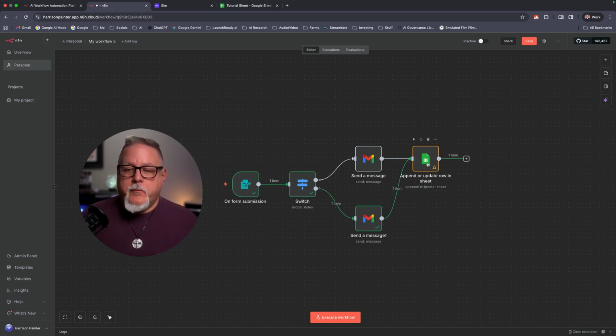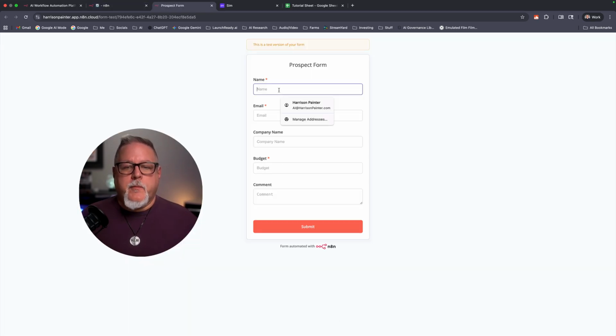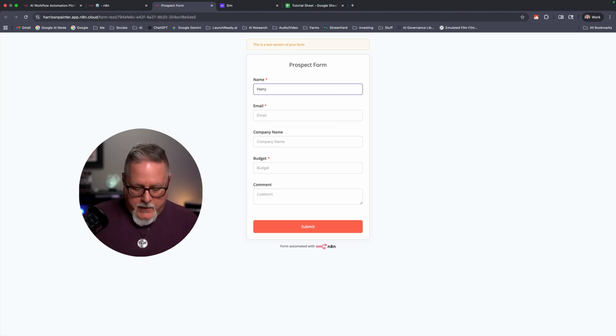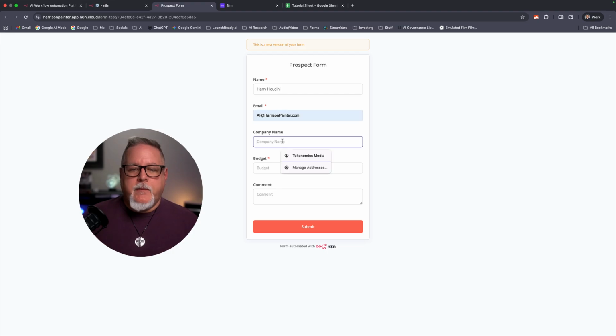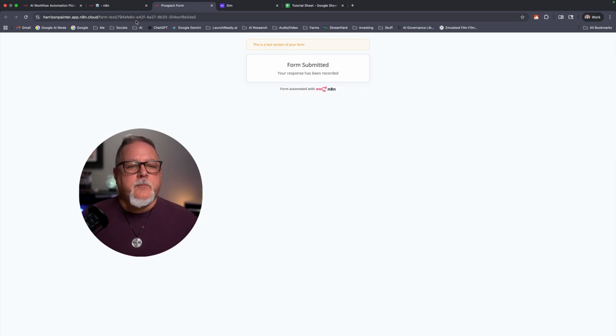Now you'll notice yellow means something has changed and we have not tested that yet. So let's run a full execution here and let's make sure that everything is working. So boom, here comes our form again. This time, let's say it's Harry Houdini. We'll still use my email for this. He works for the Magic Company. Let's say his budget is only $1,000. Okay, but he thinks we're awesome too. But he thinks we're really awesome. And we'll hit the submit form.